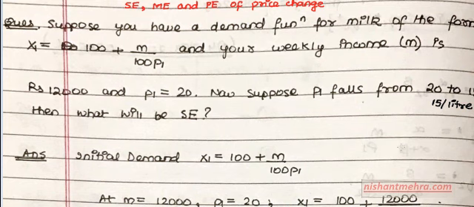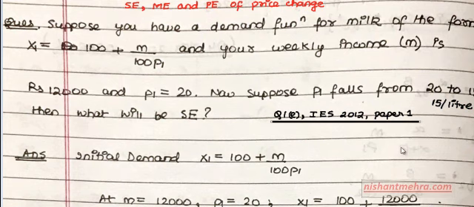This is one of the questions which has appeared, I think question number 1E, IES 2012, paper 1. In this question, suppose you have a demand function for milk of the form x1 equals 100 plus m upon 100 p1, and your weekly income m is 12,000 rupees and p1 equals 20.